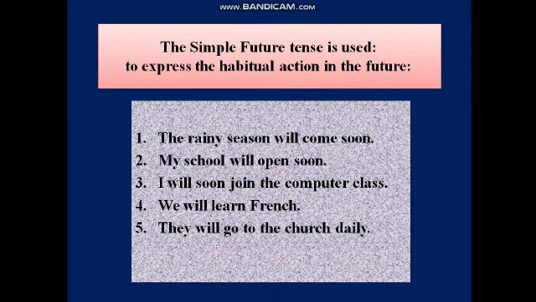The simple future tense is used to express the habitual action in the future. The rainy season will come soon. The school will open soon. I will soon join the computer class. We will learn French. They will go to the church daily.